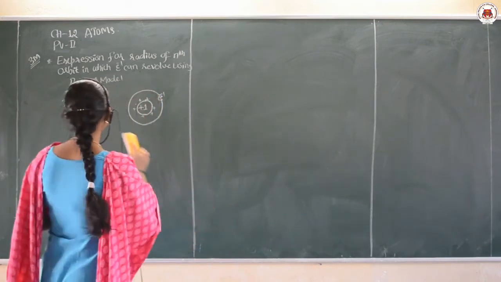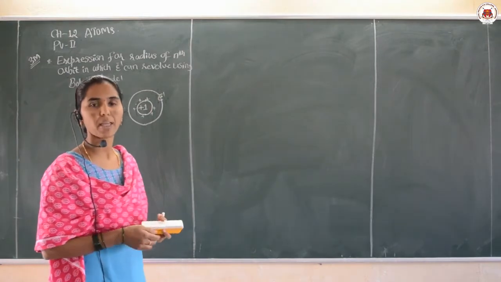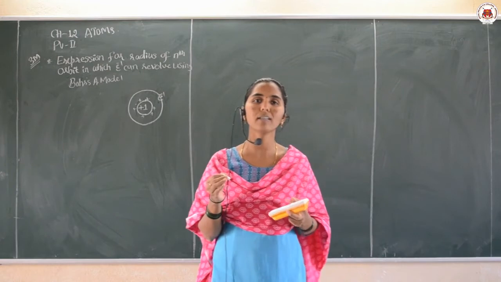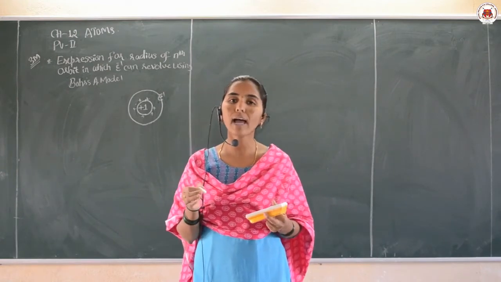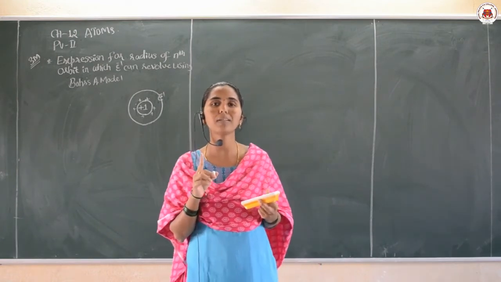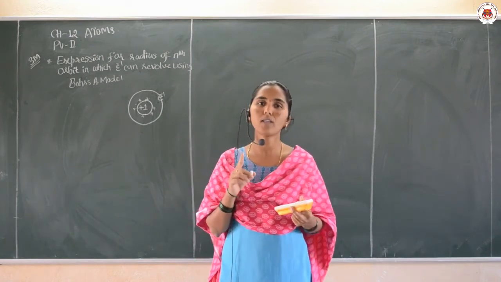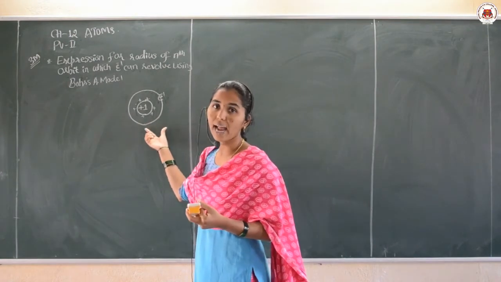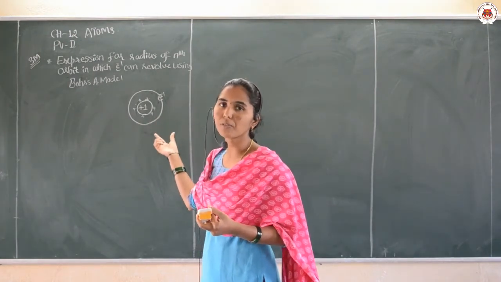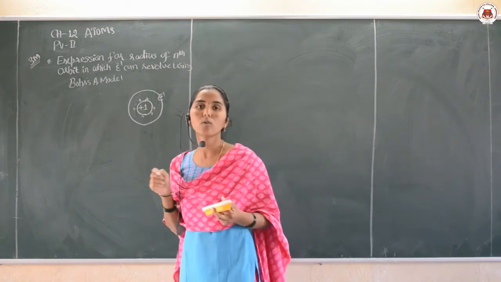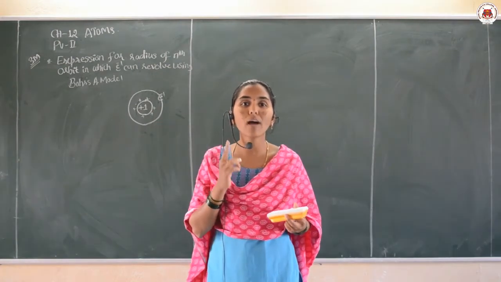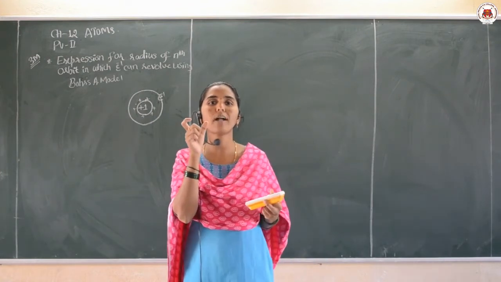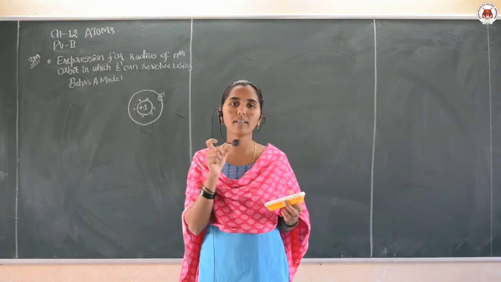Then what concept are we applying here? When an object or particle is moving in a circular path, we know that there is a centripetal force. In the case of an electron in an atom, the centripetal force between the electron and the nucleus is provided by the electrostatic force of attraction between the electron and the nucleus.